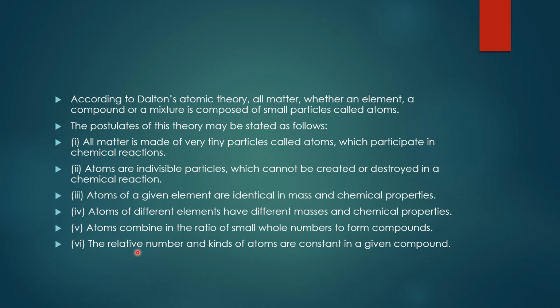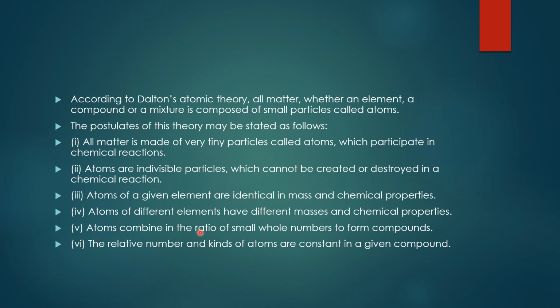These are really important. So first is all matter is made up of very tiny particles called atoms which participate in the chemical reactions, right? Second is atoms are indivisible particles which cannot be created or destroyed in a chemical reaction. Third is atoms of a given element are identical in mass and chemical properties. Fourth is atoms of different elements have different masses and chemical properties.